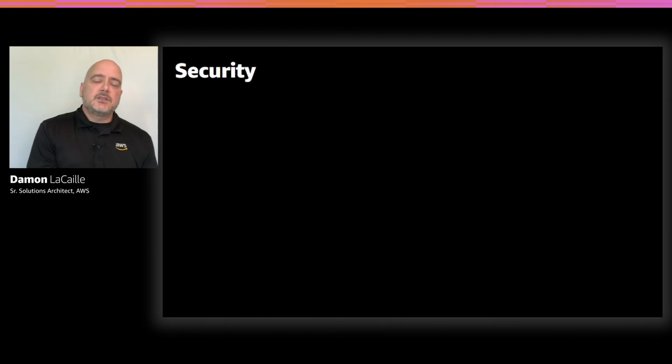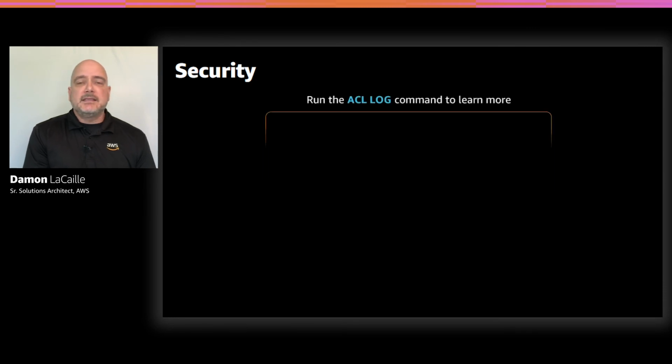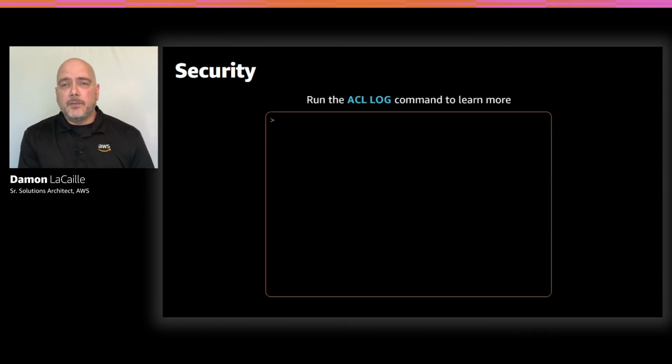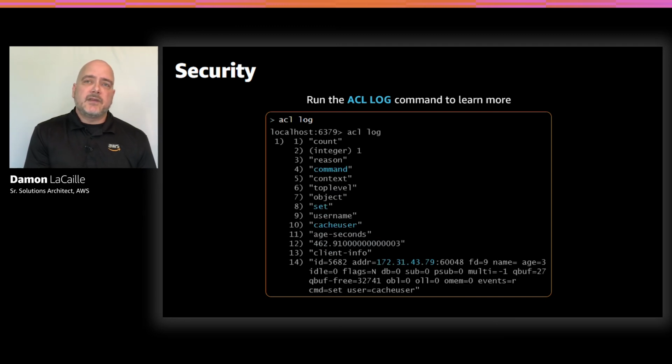Now, if we need additional details on one of these authentication or authorization failures, what we can do is connect to Redis directly on the cluster through the Redis CLI. And what we can do is run what's called the ACL LOG command to find out a little bit more about this. So here what I'm doing is typing ACL LOG, and I've highlighted a few lines of output here. You can see that this user tried to run the SET command, and they were connected from a specific IP address, and a bunch of other useful information.